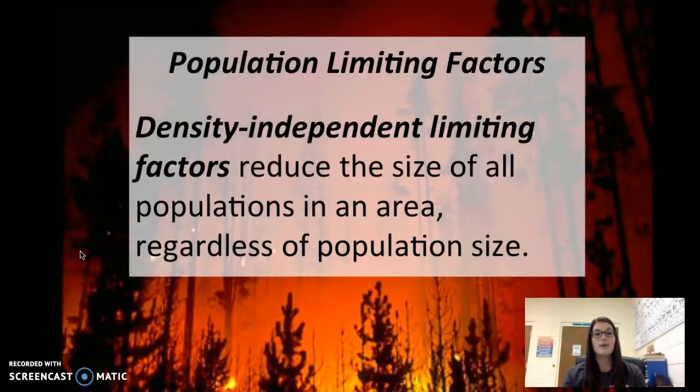A density independent limiting factor means it does not matter how big the population of organisms is, whatever is happening is going to affect them.